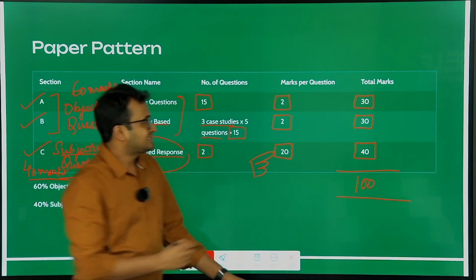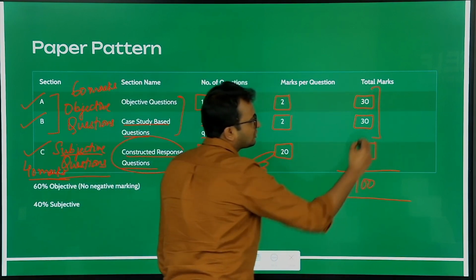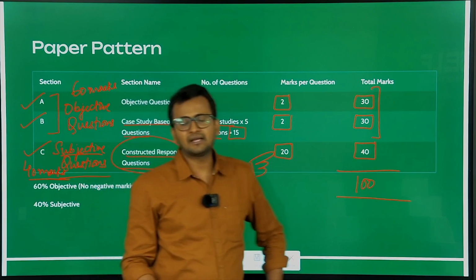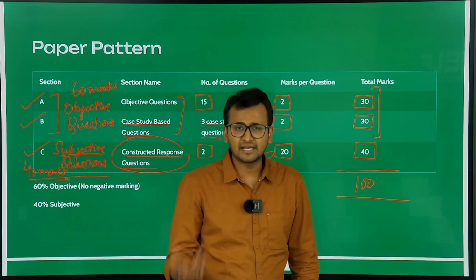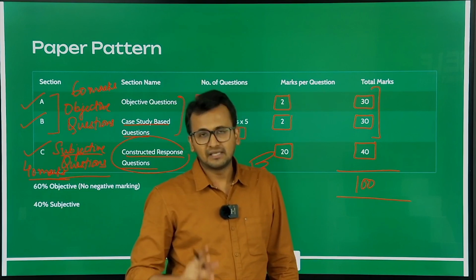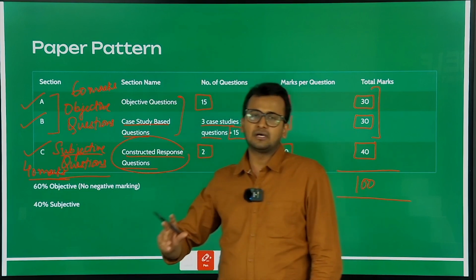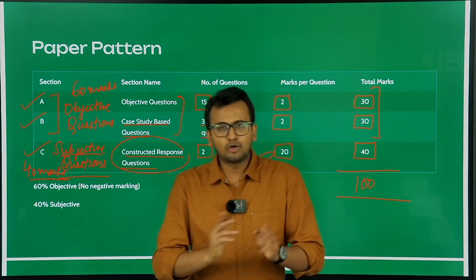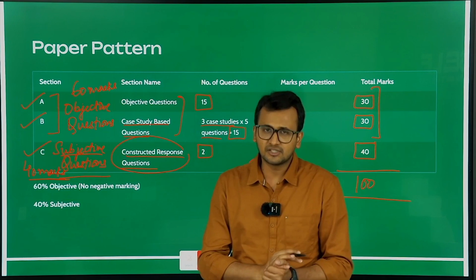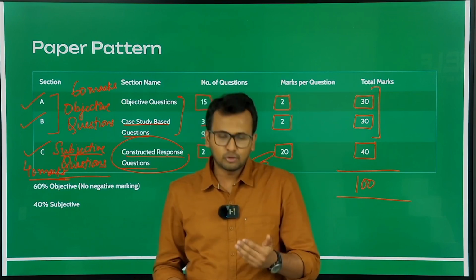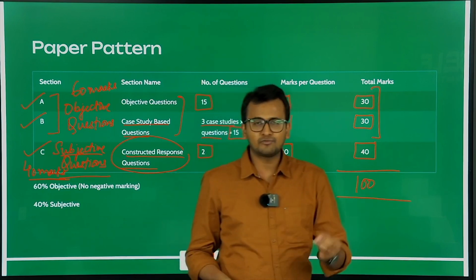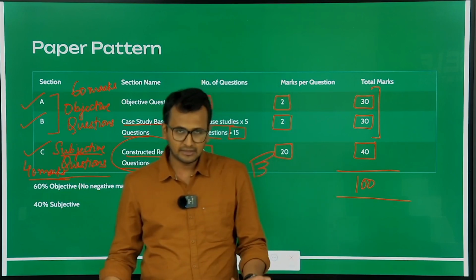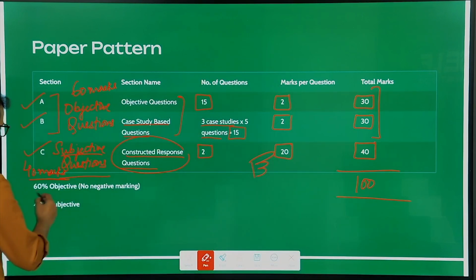Now, since these two sections are objective questions, the question arises: will we get negative marking? The answer is no. There is no negative marking over here. If you are uncertain of an answer, you can take a hunch sometimes, but we should not rely on hunches. Rather, we should focus on practicing a lot, so that we are able to give the proper answers with confidence. So 60% is objective with no negative marking, and 40% of the paper is subjective.